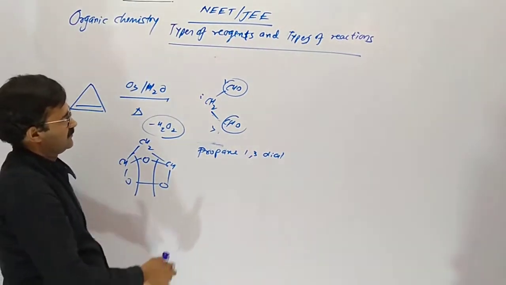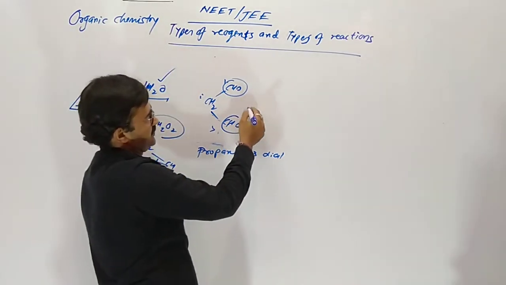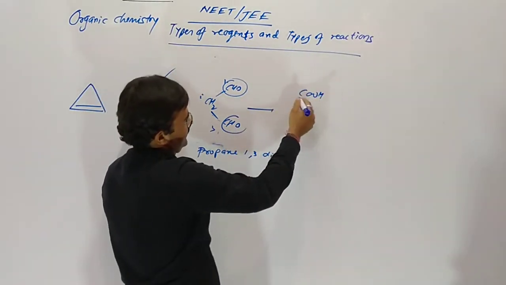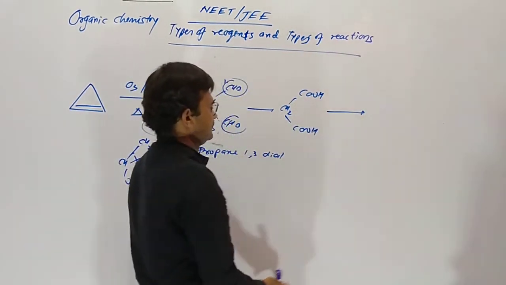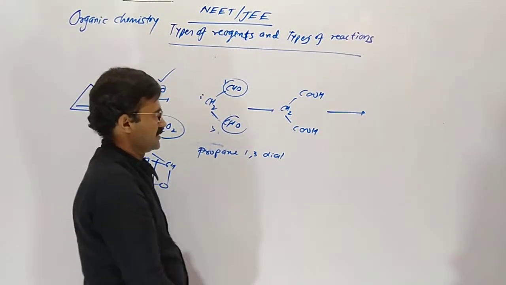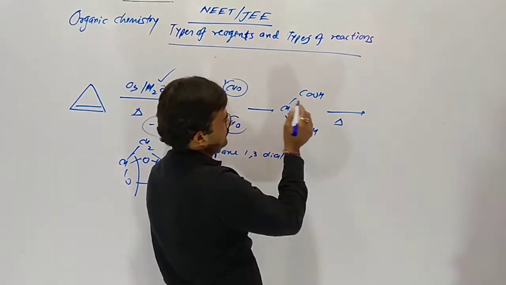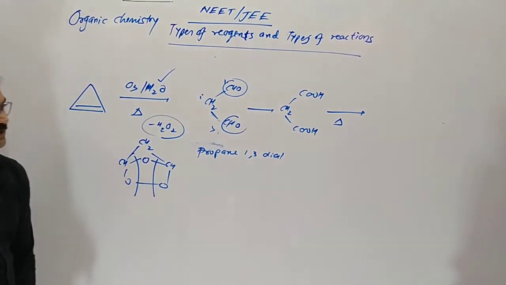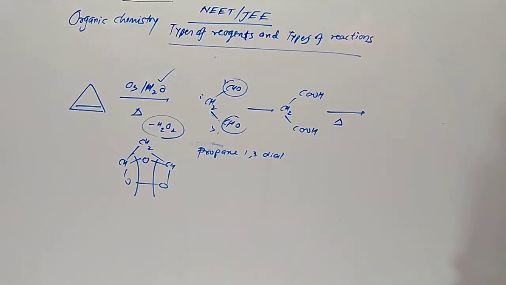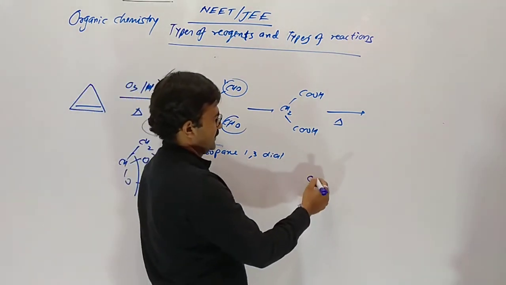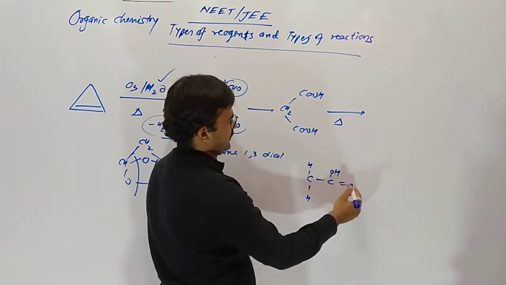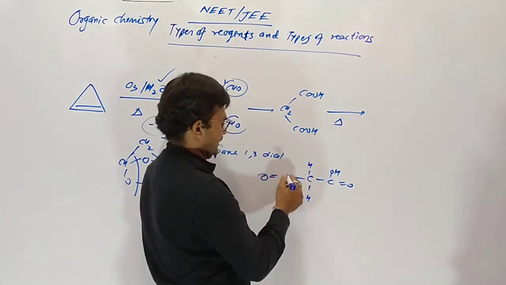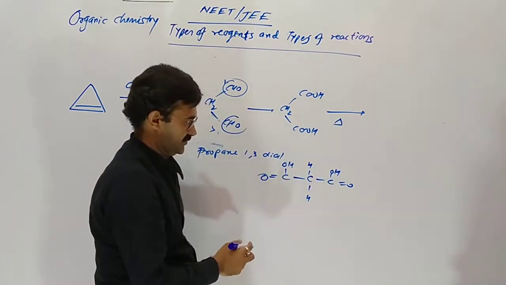But here is water, so at a time it converts into carboxylic acid. Yes, on heating of this, what happens? You can see here is CH2, COOH, C double bond O and OH.